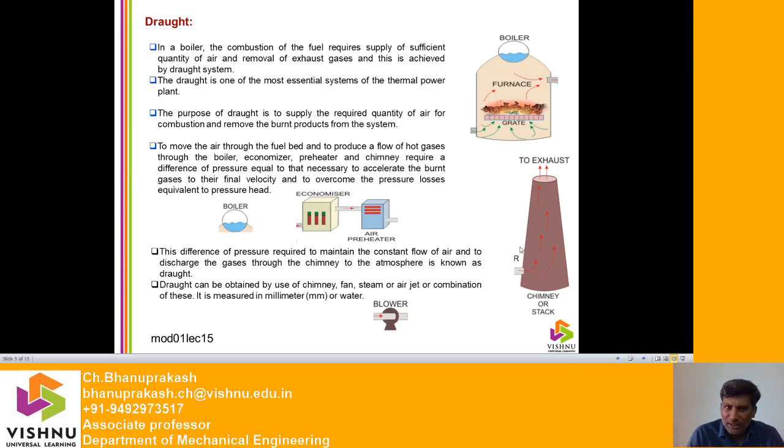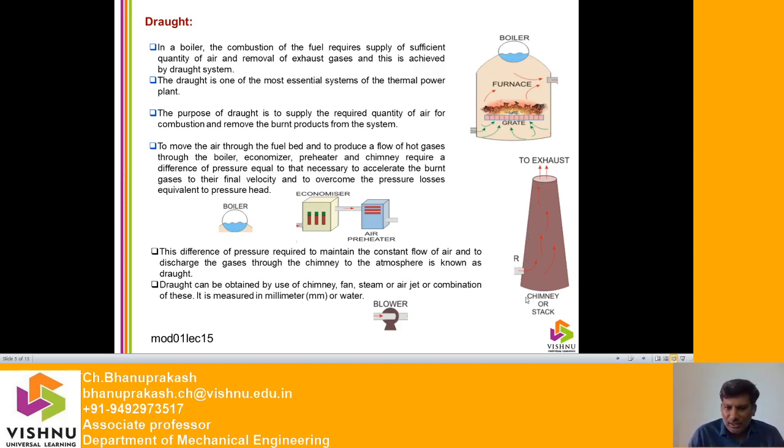See, generally chimney requires a difference of pressure equal to that necessary to accelerate the burnt gases to their final velocity and to overcome the pressure losses equal to the pressure head.